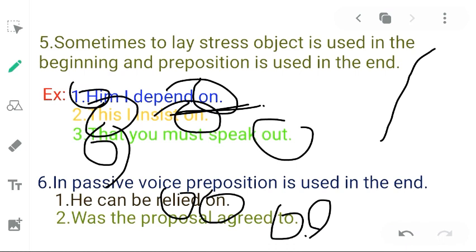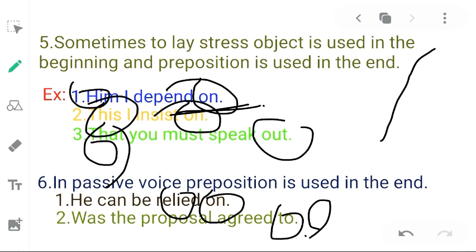So, we see that there are various rules which guide us where should be the position of preposition. If you keep all these rules in your mind, certainly you will not have any type of doubt and suspicion in understanding preposition.